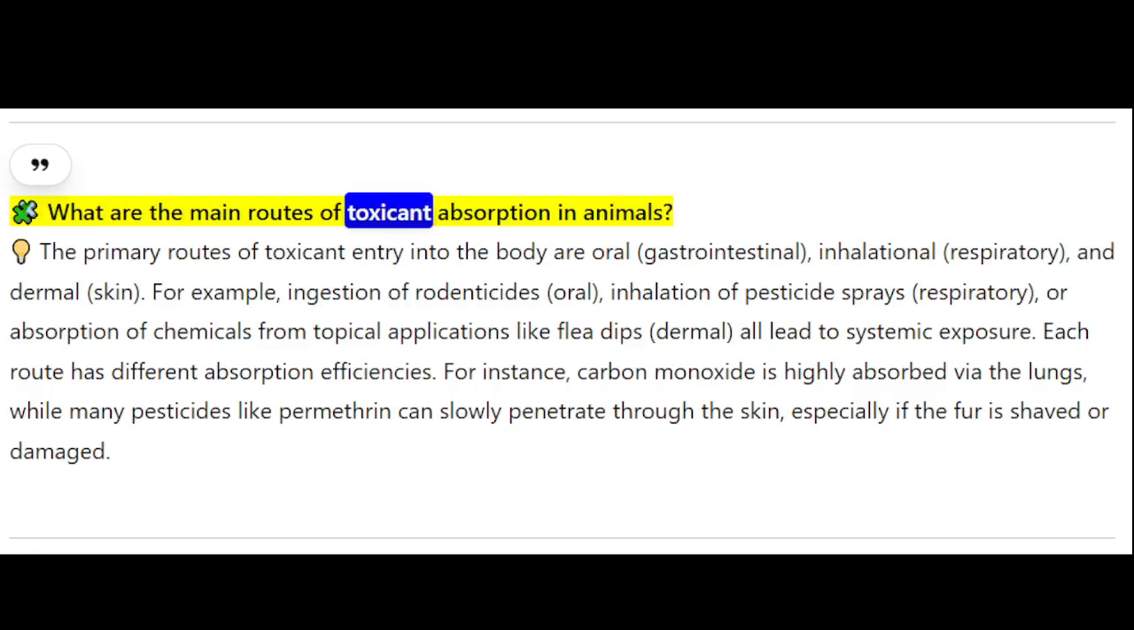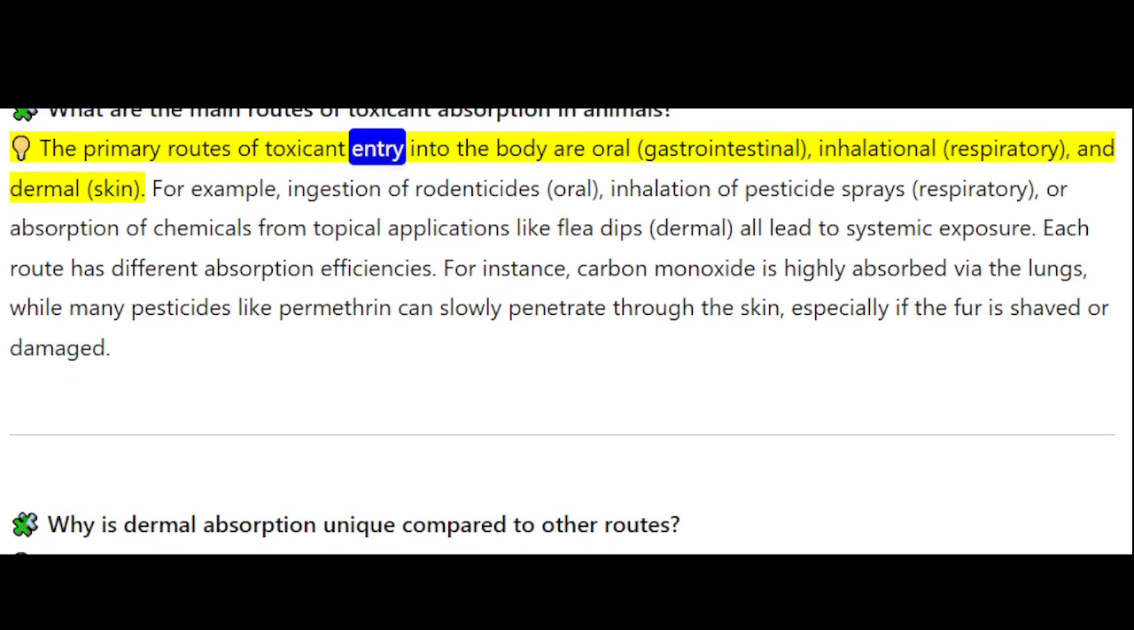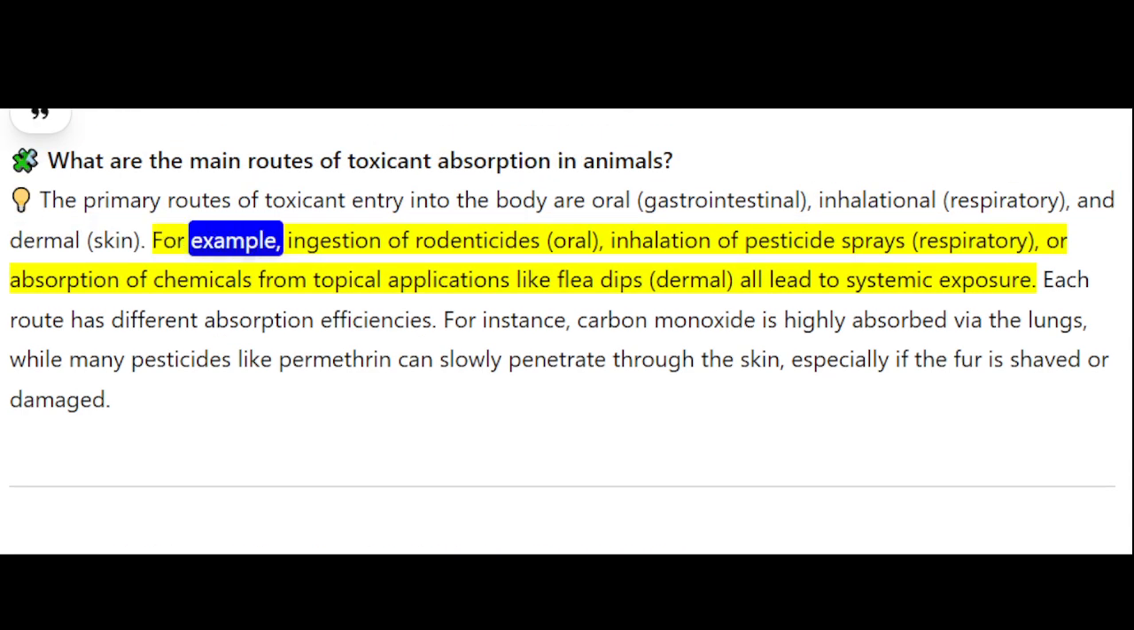What are the main routes of toxicant absorption in animals? The primary routes of toxicant entry into the body are oral (gastrointestinal), inhalational (respiratory), and dermal (skin). For example, ingestion of rodenticides (oral), inhalation of pesticide sprays (respiratory), or absorption of chemicals from topical applications like flea dips (dermal) all lead to systemic exposure.